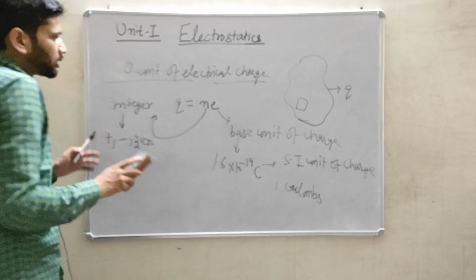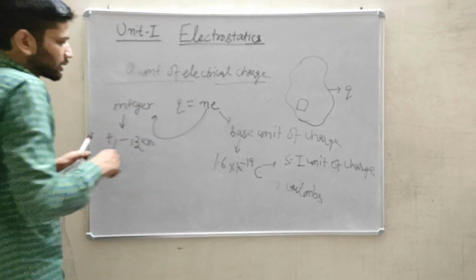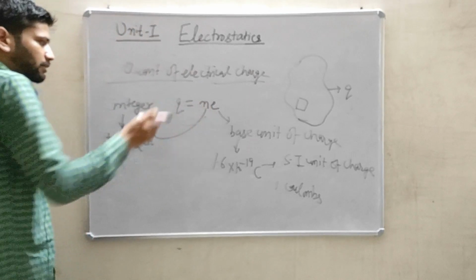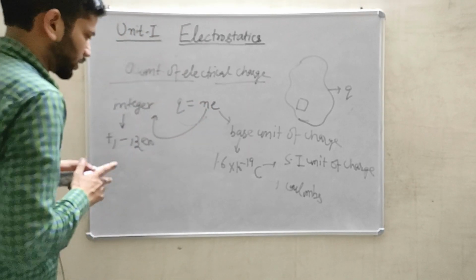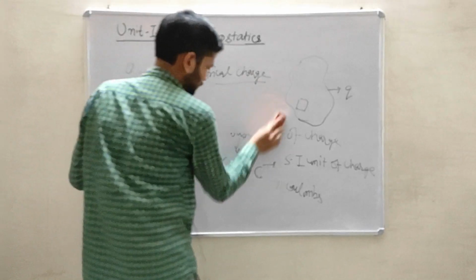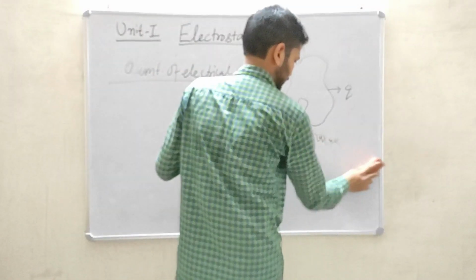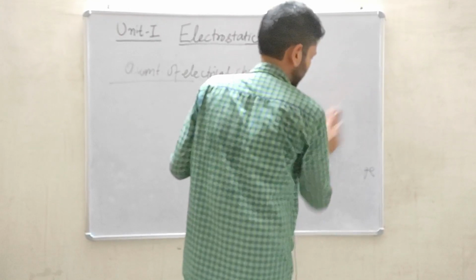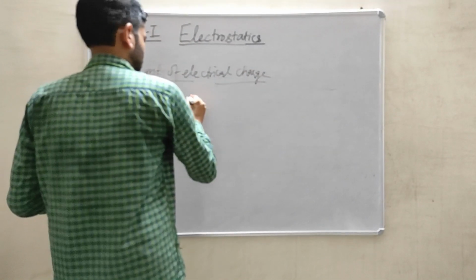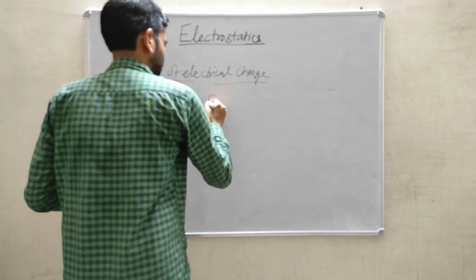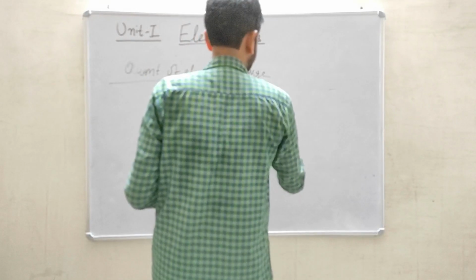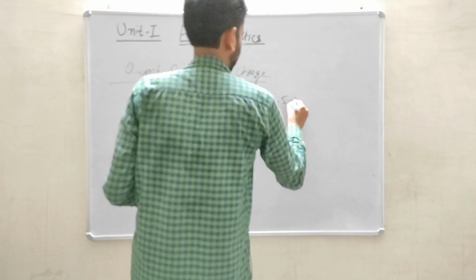So this is the quantization case. In this case, a charge is divided into a number of pieces, where n represents a number and e represents the base unit of charge. Suppose it is written as 5e in the first example, and in the second case it is written as minus 5e.